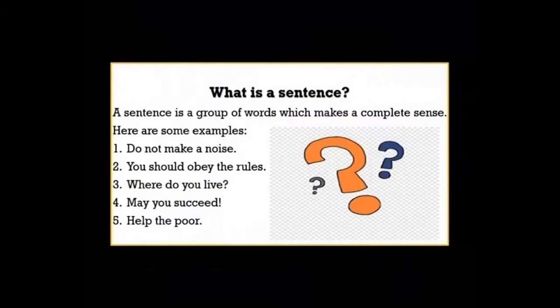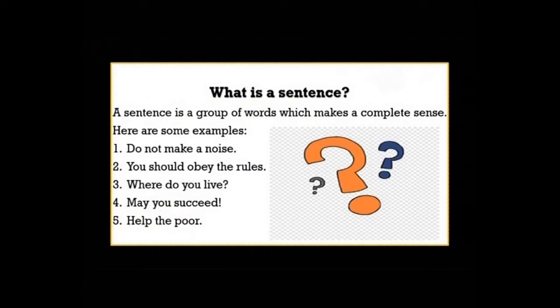Now, let us do the definition of a sentence. What is a sentence? A sentence is a group of words which makes a complete sense. Yes, sentence is a group of words that has a complete sense, that has a complete meaning. Here are some examples. Do not make a noise. You should obey the rules.